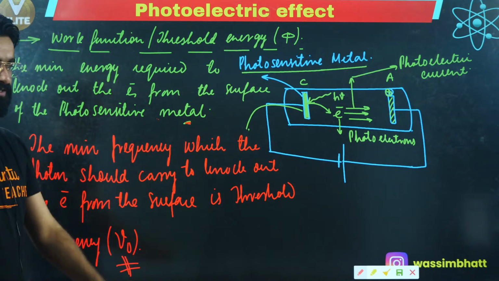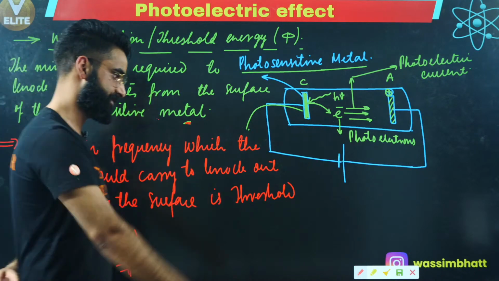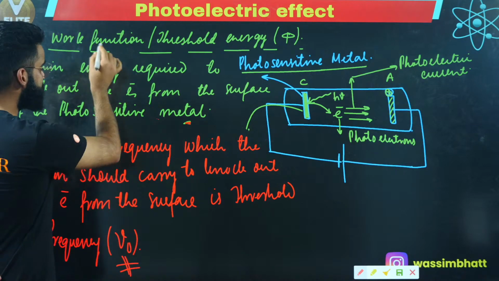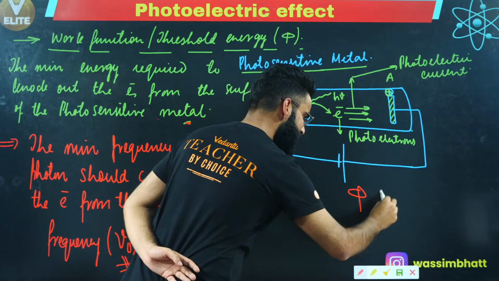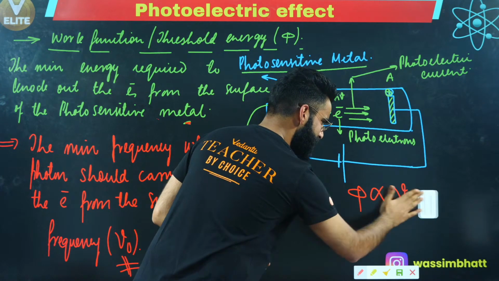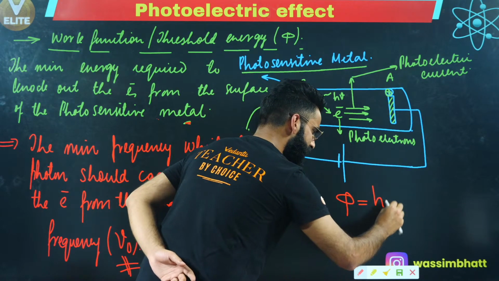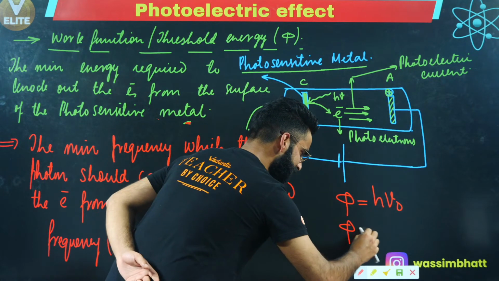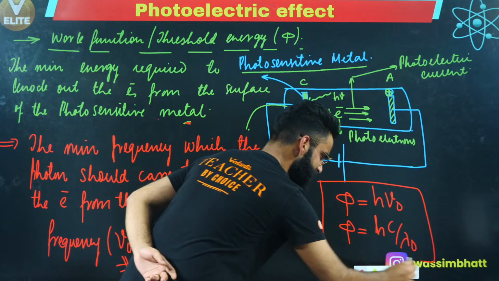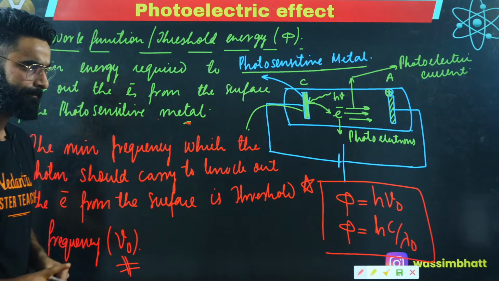Now comes the actual stuff. This is something which I've told you in the last session as well. But before the actual stuff, let me tell you that the work function, which I'm representing by phi, is equal to h nu naught, or you can write it as work function is equal to h c divided by lambda naught. This is something we discussed in the last session. I'm not going to explain this again. Just remember this now.